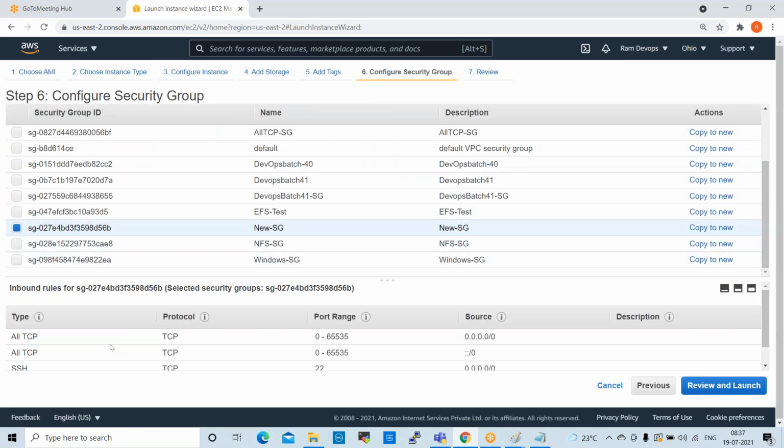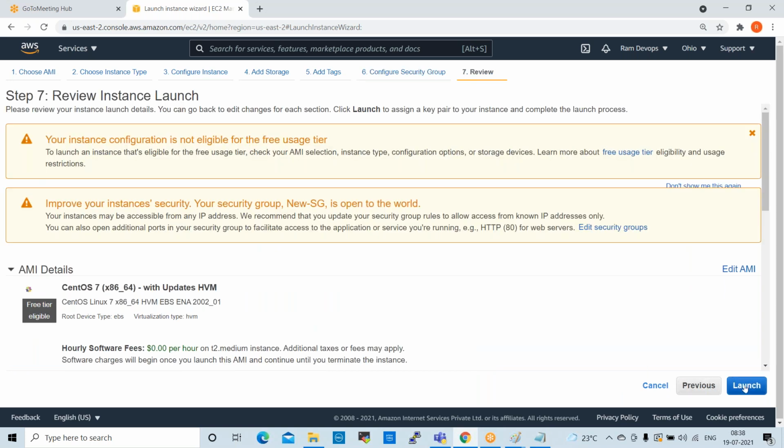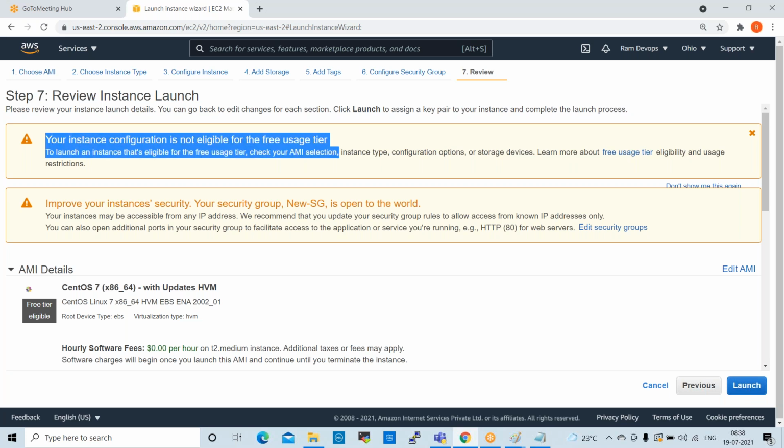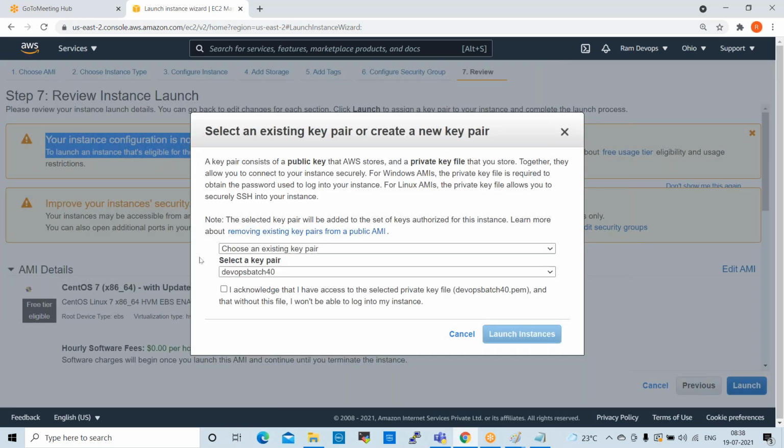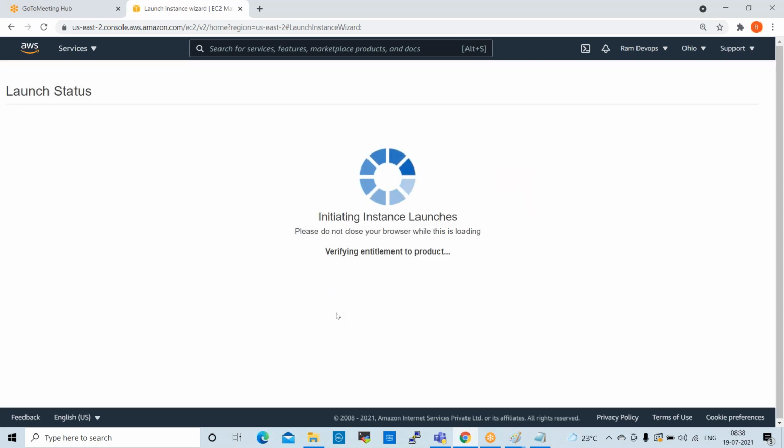You can select all TCP ports, because we require some ports, right? So select the all TCP security group, review and launch. Launch, select key pair, launch instance.